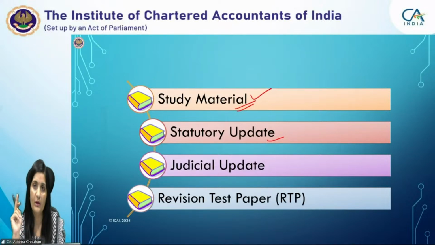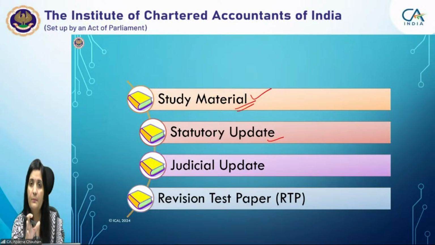But for the November 25 examination, we definitely have to come out with a separate statutory update, because 31st October is the date up to which we will be covering the notifications and circulars for May 25. But for the November 25 examination, the cutoff date would be 30th of April 25.